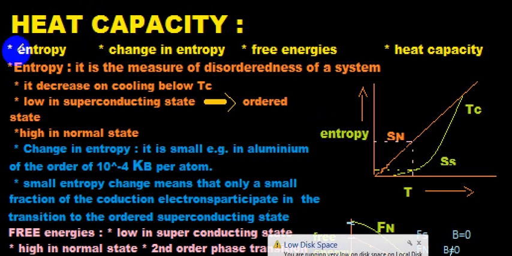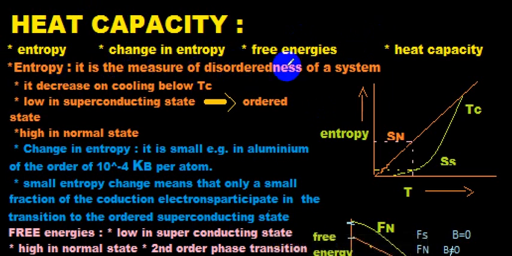I will discuss in my lecture the entropy, change in entropy, free energies and the heat capacity. Entropy is the measure of disorderedness of the system. It is the measure of randomness of a system. It decreases on cooling below the critical temperature.